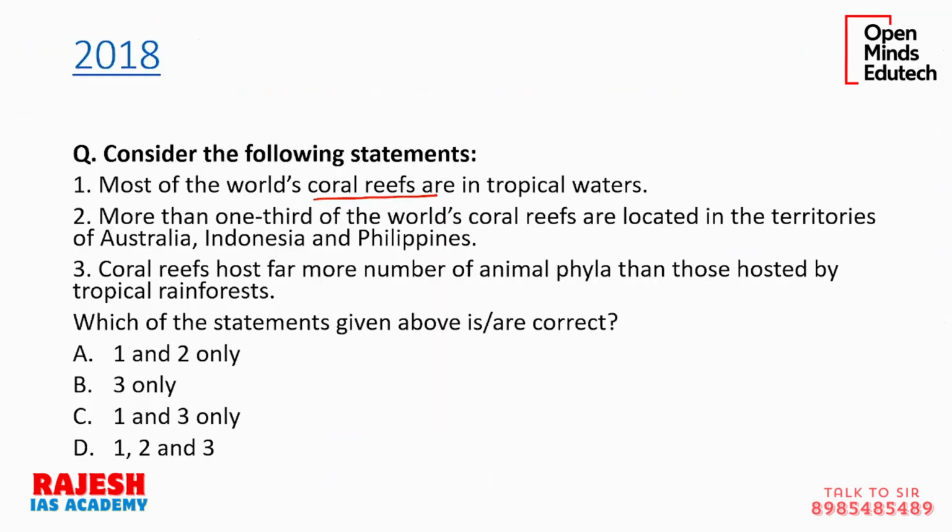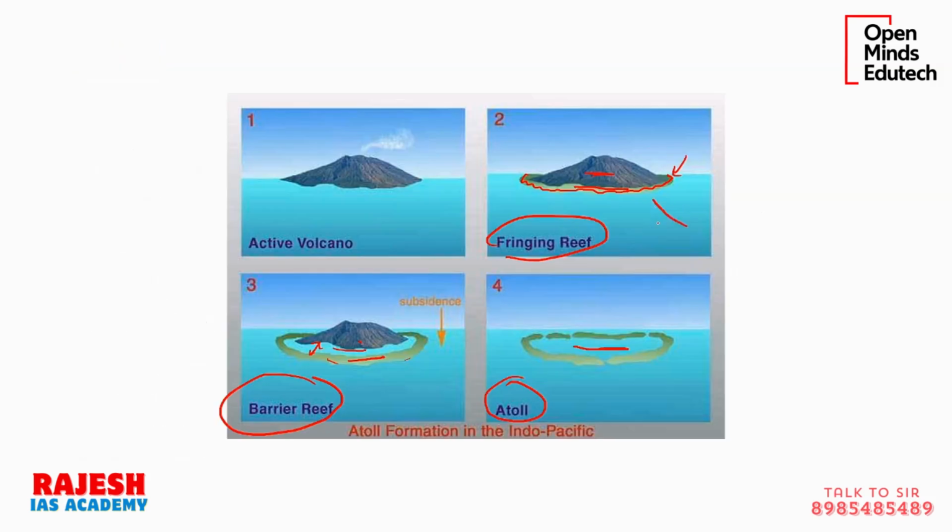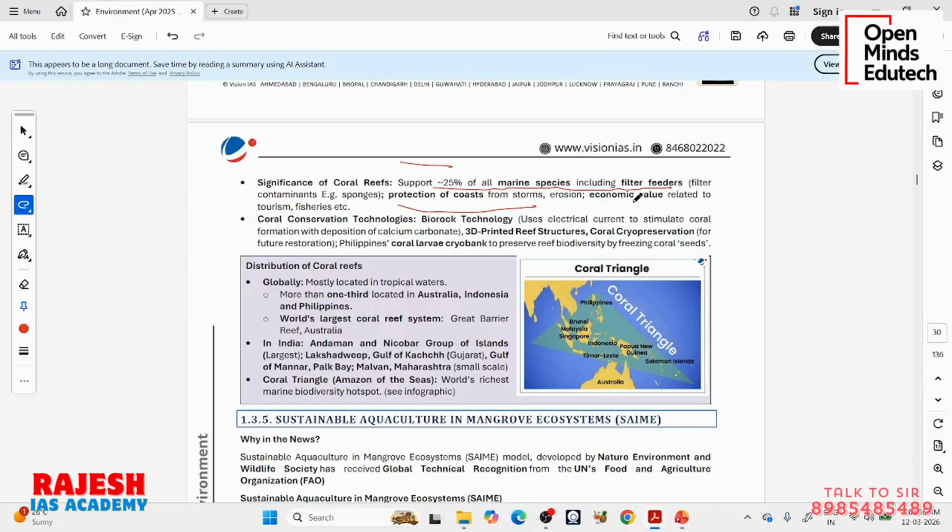So if there is a storm, these corals are protecting the shore even within the water, inside the water at shallow level, like 30-40 meters inside the water. They will reduce the speed of the storm or waves, etc. So they will prevent erosion of coastal areas. They have economic value with fisheries, tourism, etc.